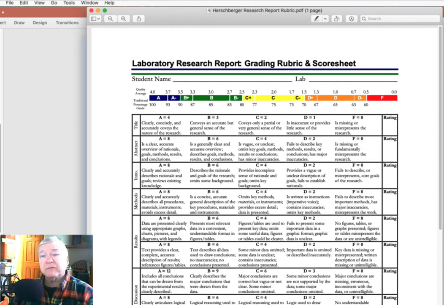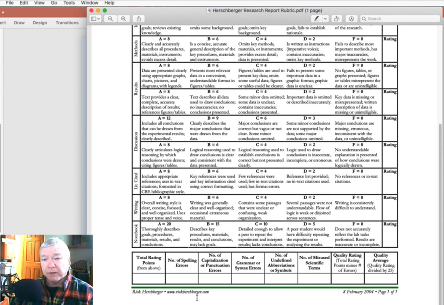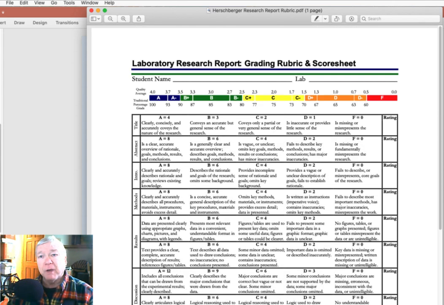In my search online for some rubrics a few years ago, I came across this rubric and score sheet that was put together by Rick Hershberger, and with his permission, I adapted it for my use. It's very detailed, and the idea here is you could score yourself, or I could score you on a lab, on each of the individual aspects of the lab work.